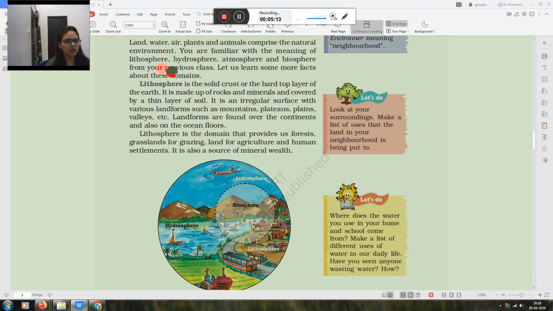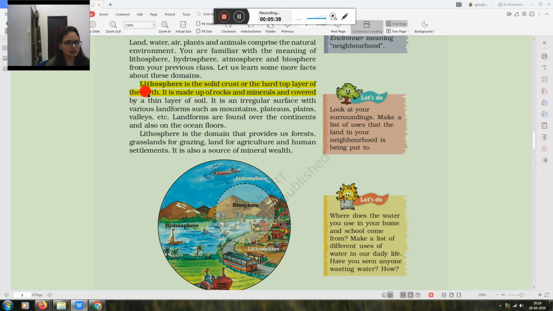First of all, what is lithosphere? Lithosphere is the solid crust or the hard top layer of the earth.